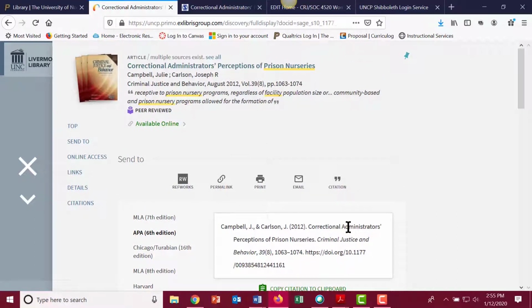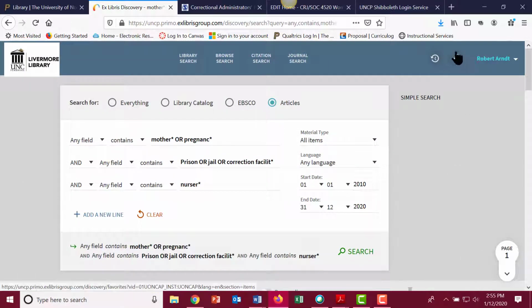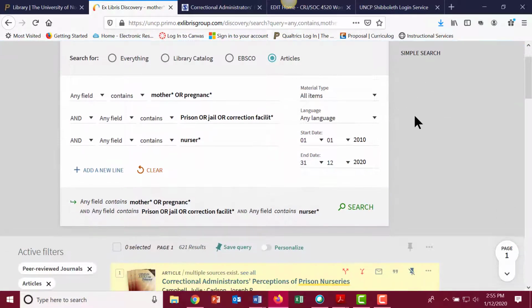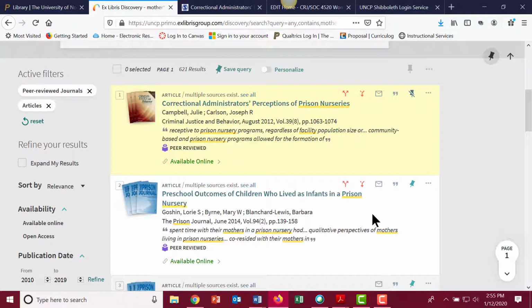If I would like, I can pin it here. This saves it to a folder. And if you see how it spun around, if I exit this out and scroll up and go here to my pin, it goes to my favorites. Let me add another one here.